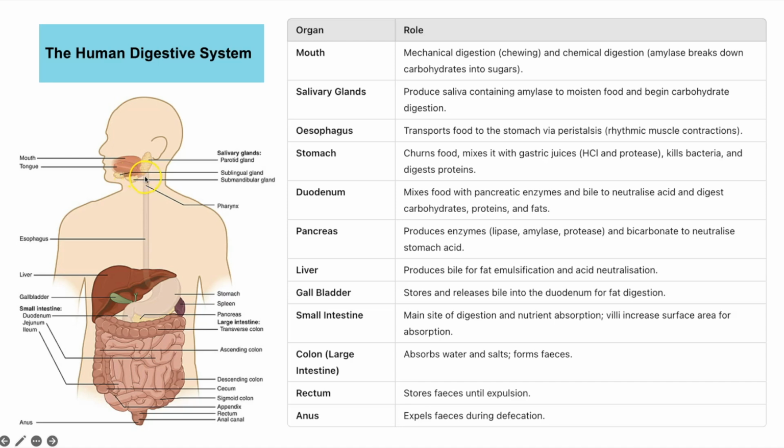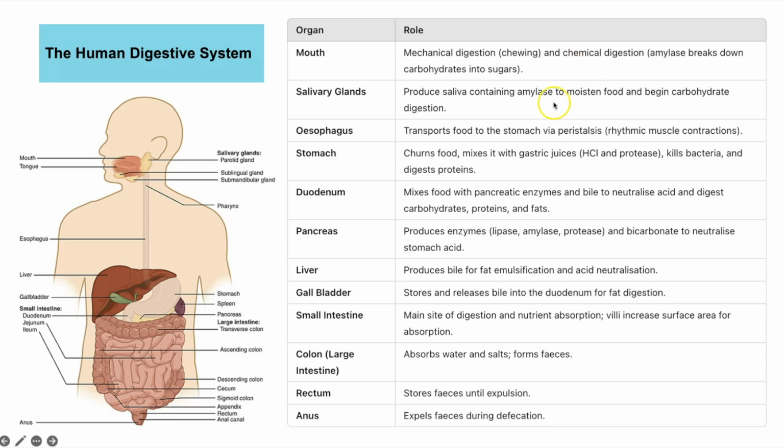Then the food is swallowed and it goes down the esophagus, which is this tube here. Ignore the spelling in this picture. This is the UK spelling of esophagus, and that's just a tube that connects the mouth to the stomach. Then we get to the stomach, and this is where the food is mixed or churned up.